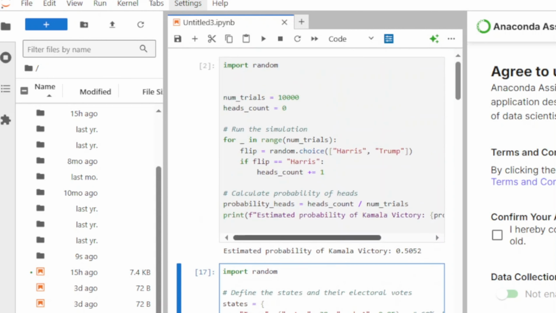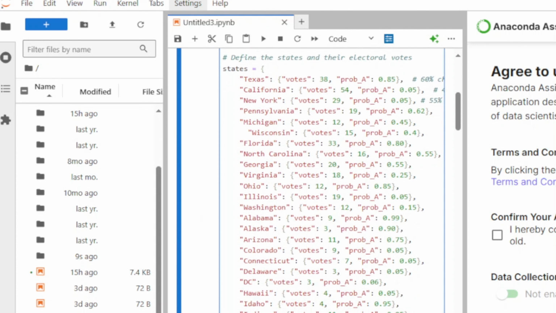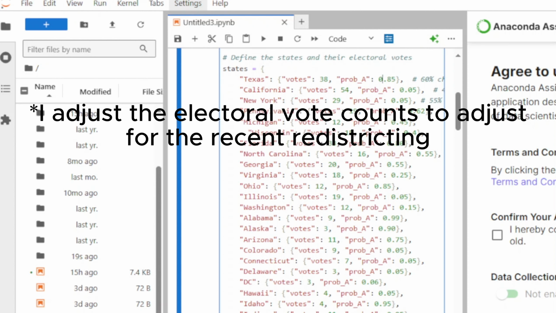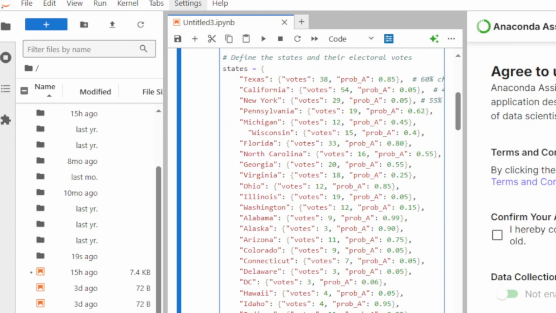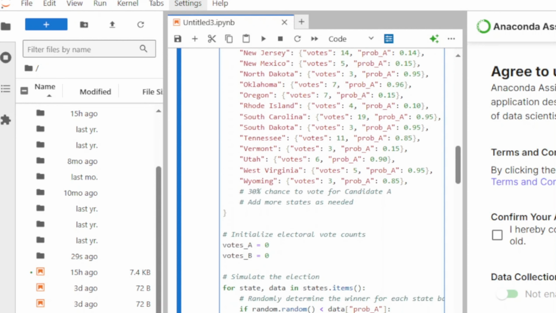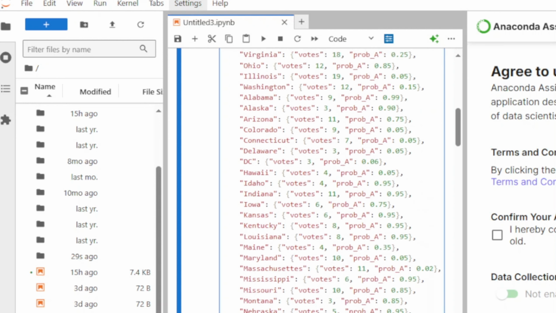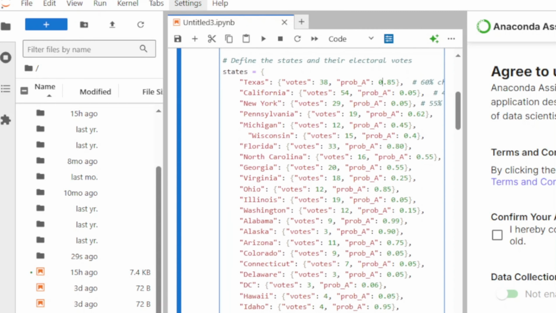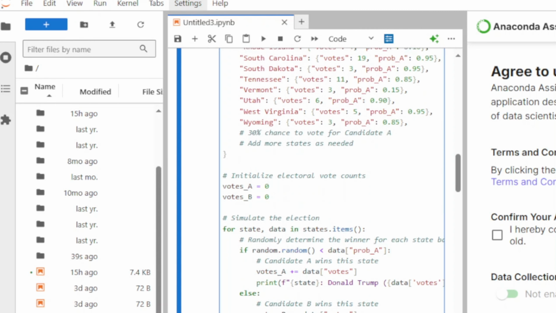So, in these rows is all 50 states, how many electoral votes in this column right here, and over here in the far right column is the probability of that state going to candidate A. So as you can see here, it says 0.85. That means Texas has an 85% chance of going to Donald Trump and earning 38 electoral votes. And then you can kind of go all the way down. If you tally it up, it does add up to 70. There may be a few errors here or there, but overall, it's pretty good at predicting who will win the presidential election at these current odds.